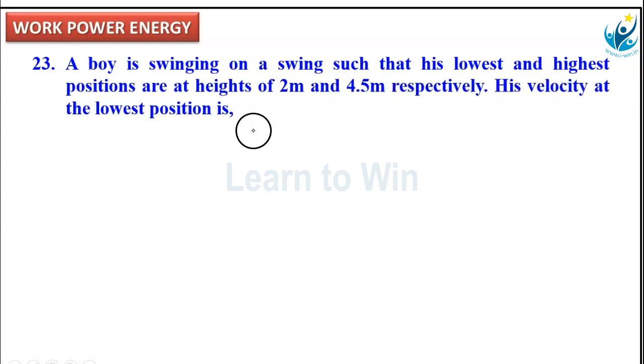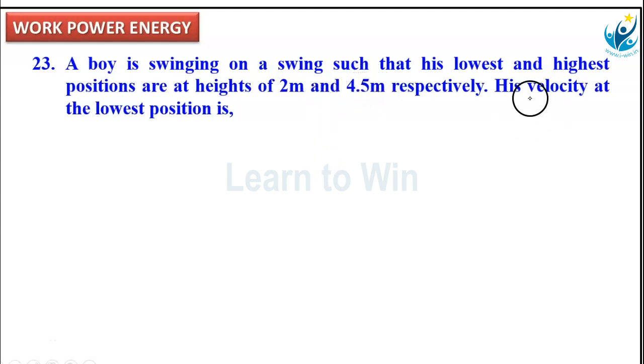What is the highest position of the person when the swing is at the highest point, that is 4.5 meter. He mentioned it as highest position. Highest position means at that point velocity is 0. That means corresponding to this position, the highest point, the velocity is 0.